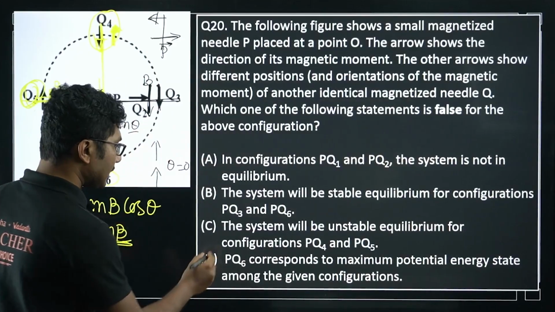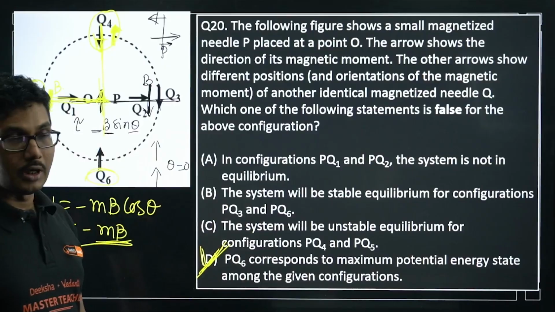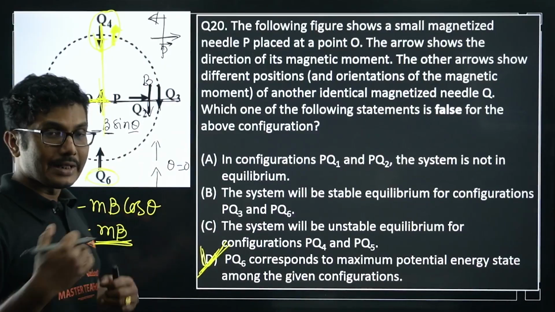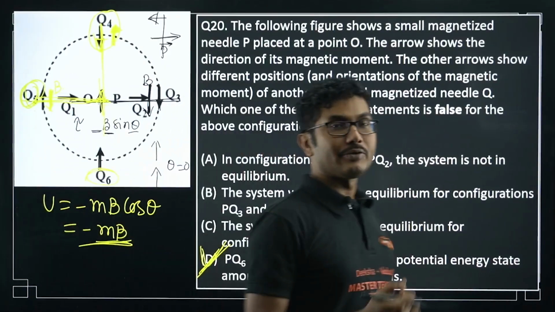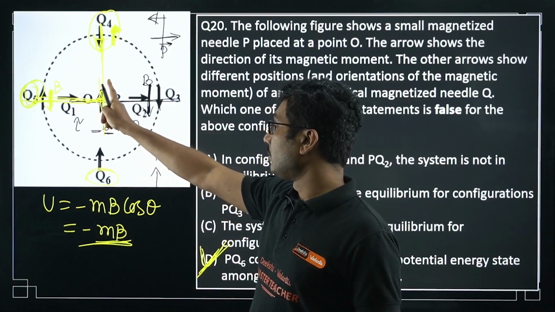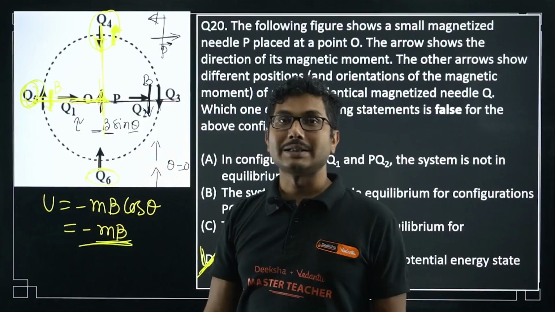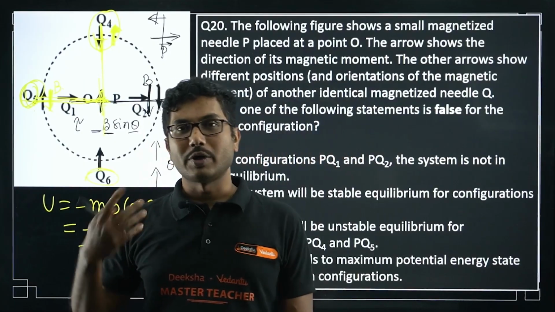Okay, so this is the wrong statement. This is the wrong statement. So the correct answer will be option D. Very interesting, very elaborative, understanding question. If you have understood that the magnetic field will be opposite, because this is along the perpendicular bisector, then half of your work is done.